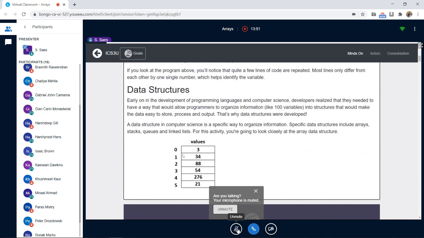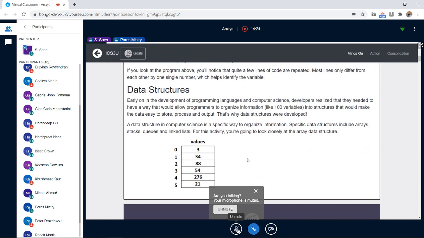Secondly, every cell in the box, every box in the array, has to have an address. It's like the houses on a street. You are living on a street and there are so many houses. Every house has a number. And one important thing to remember about arrays is that the address starts from number 0. It's very important to know this because it's just how it is.